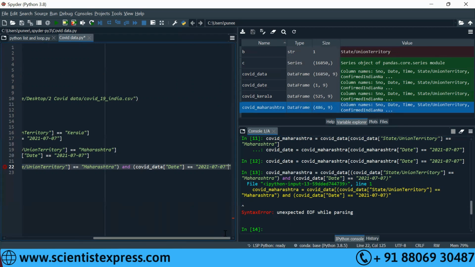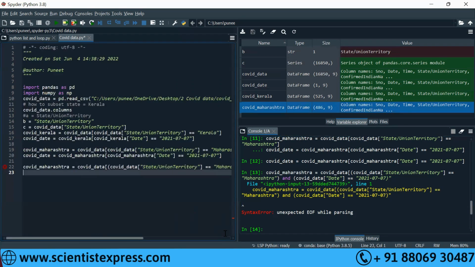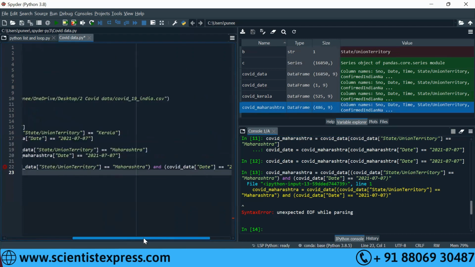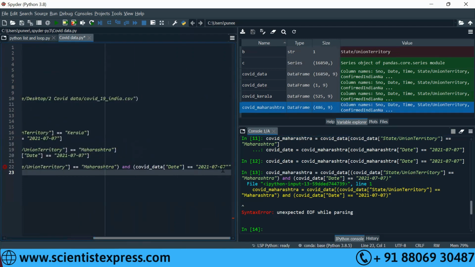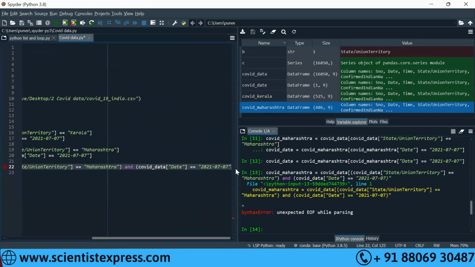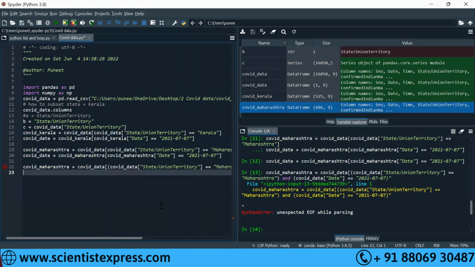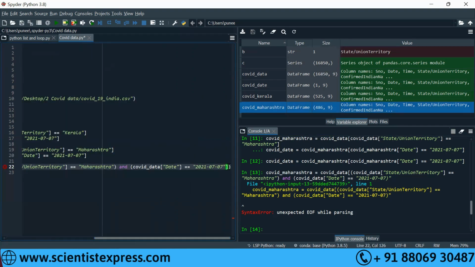The subset starts with a straight bracket, ends with a straight bracket, right? Did it end with a straight bracket? What is the end straight bracket? There is no end straight bracket, instead there is an extra double quote. So the condition should end with a parenthesis, right? After and, this second condition started with a parenthesis, should end with a parenthesis, first parenthesis and then straight bracket. Put the parenthesis. Yeah, go right and then put the straight bracket.